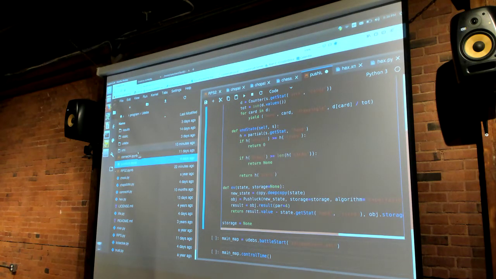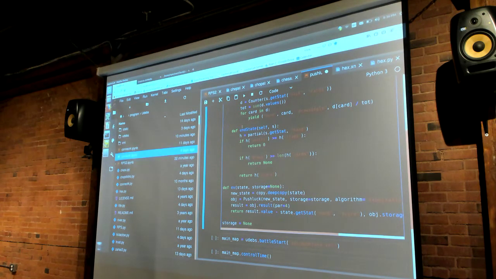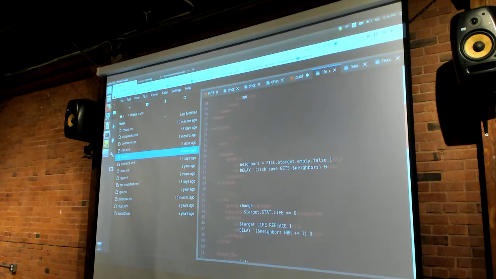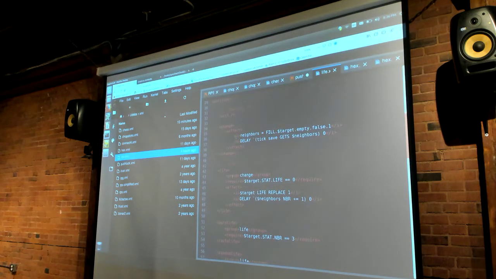The game also allows for, let's go into the actual life, because I showed that one at the beginning. So how life works is every time something is resurrected, the require is the stat life has to be 0, and what it does is it changes the life counter to 0, and then it bumps up all its neighbors by 1. And actually I have it on a delay of 0, which just means do this at the end. Because if you bump up all the ones by 1 and you haven't checked the next one yet, then you're going to do it out.